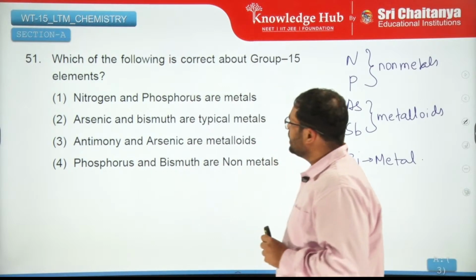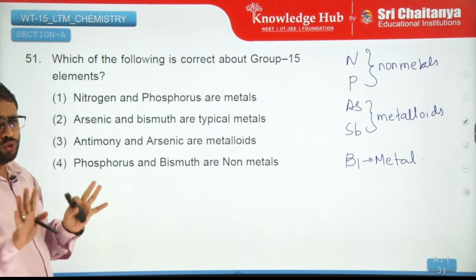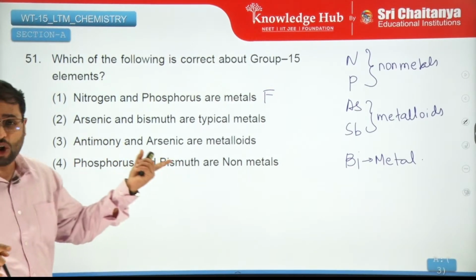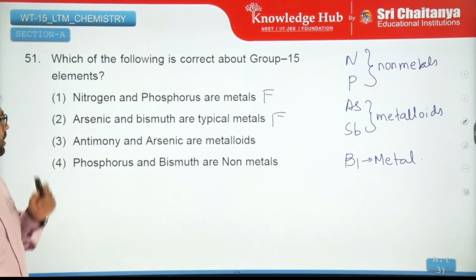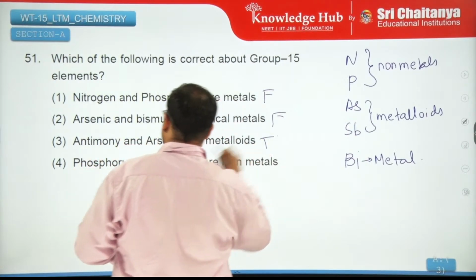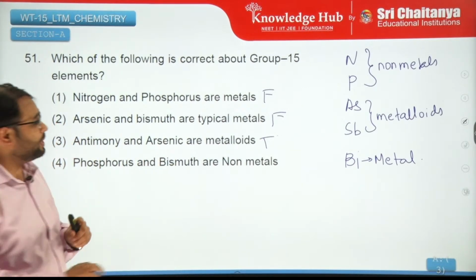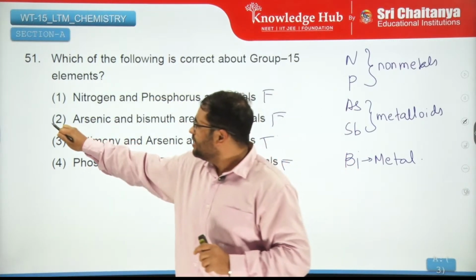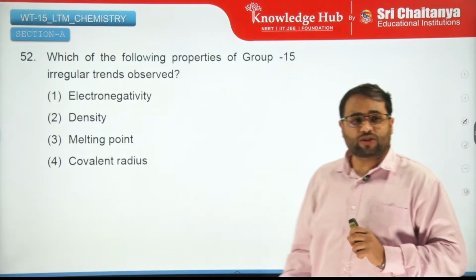So nitrogen and phosphorus are metals? No, totally false. Arsenic and bismuth are metals? No, one is a metalloid and the other one is a metal. Antimony and arsenic are metalloids? Well, that appears to be correct. That is true. Phosphorus and bismuth are non-metals? No, phosphorus is a non-metal, but bismuth is a metal. So this is false. So the only correct answer for this question is the third, right? Because that is true. Moving on to the next question.